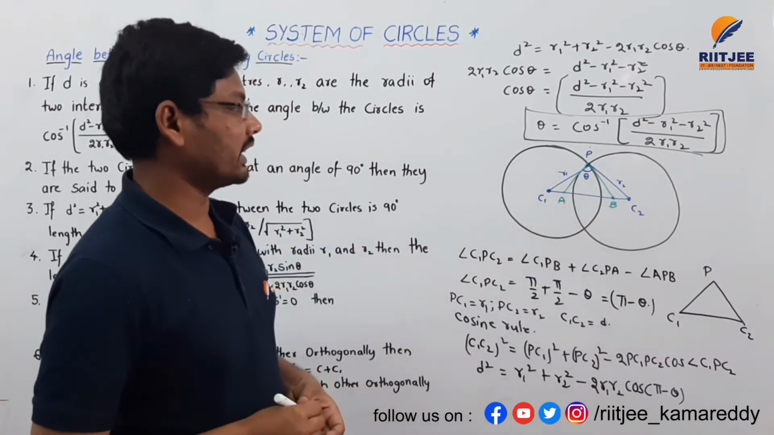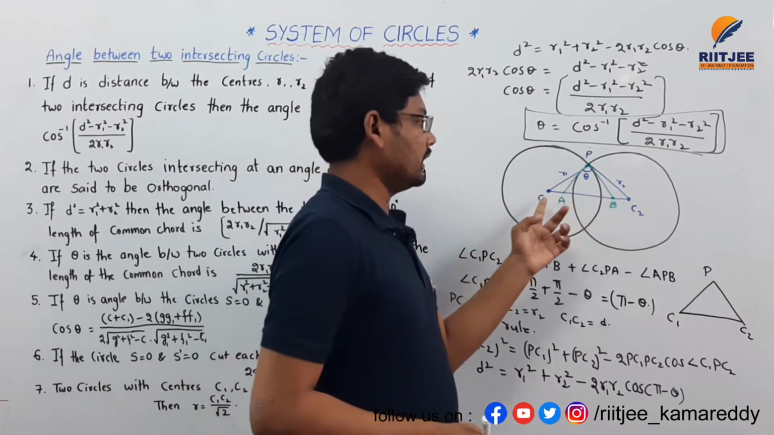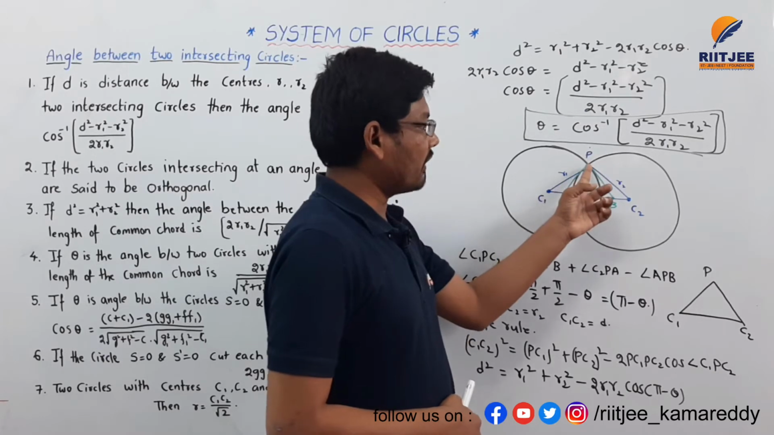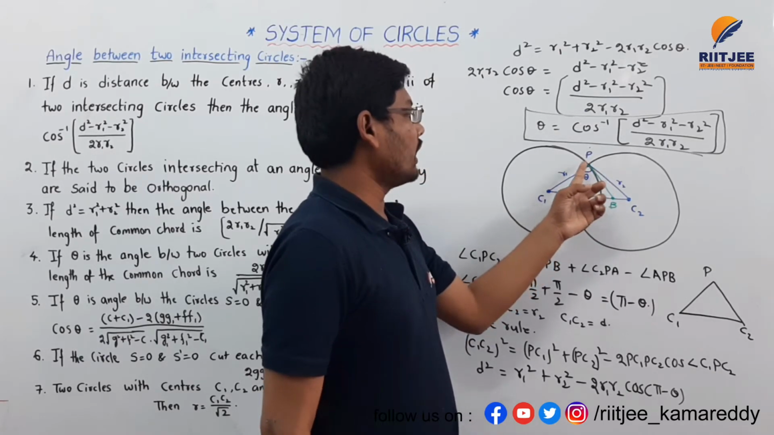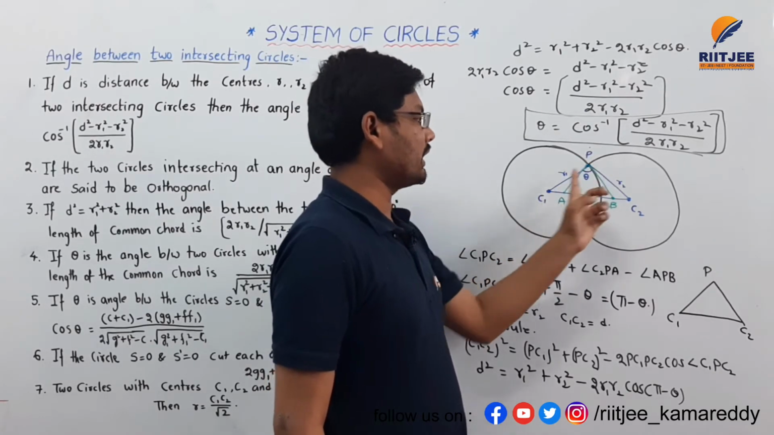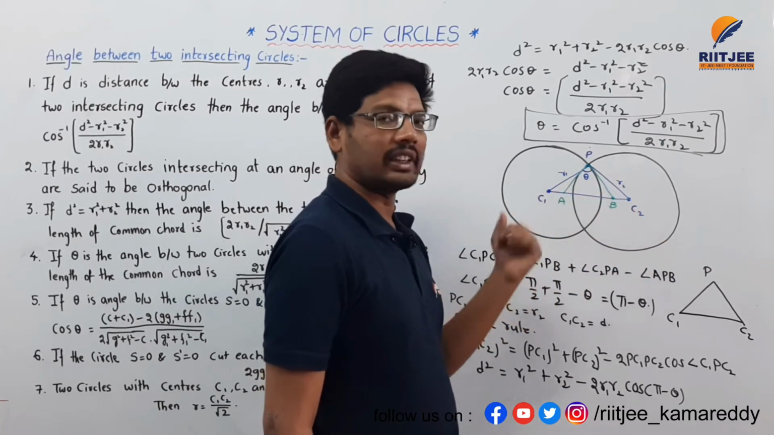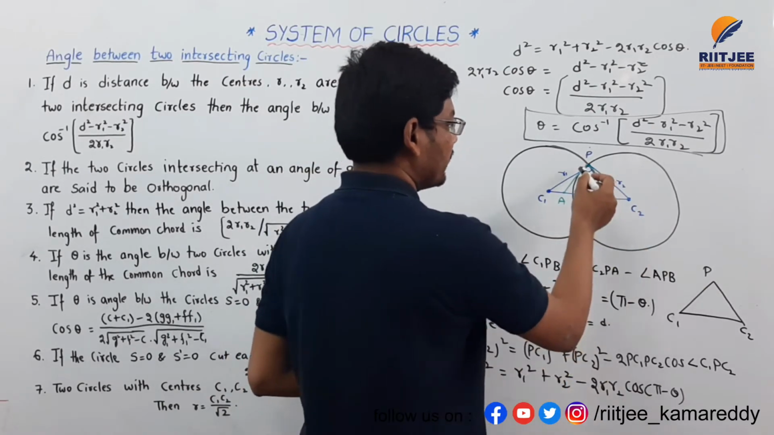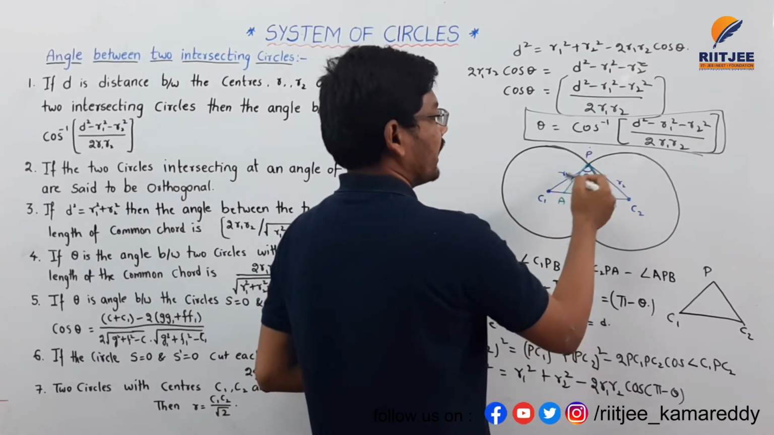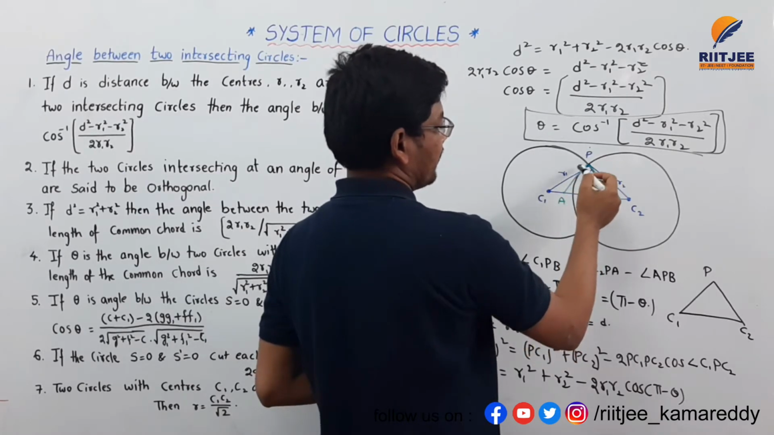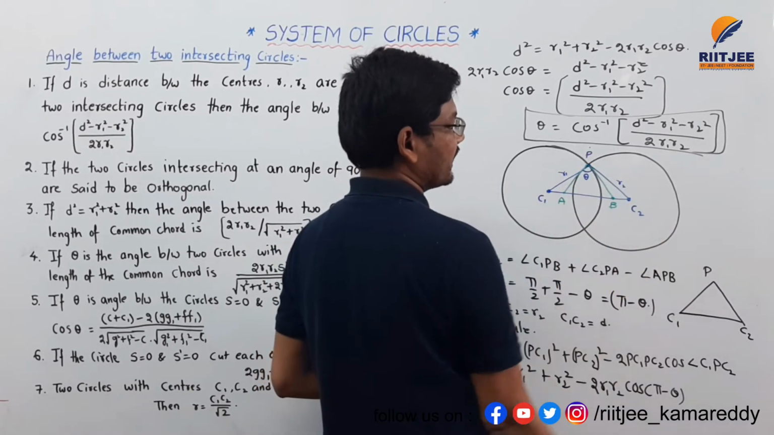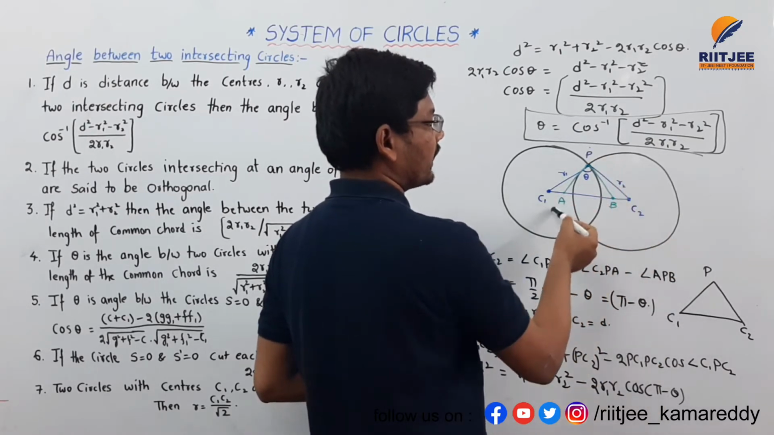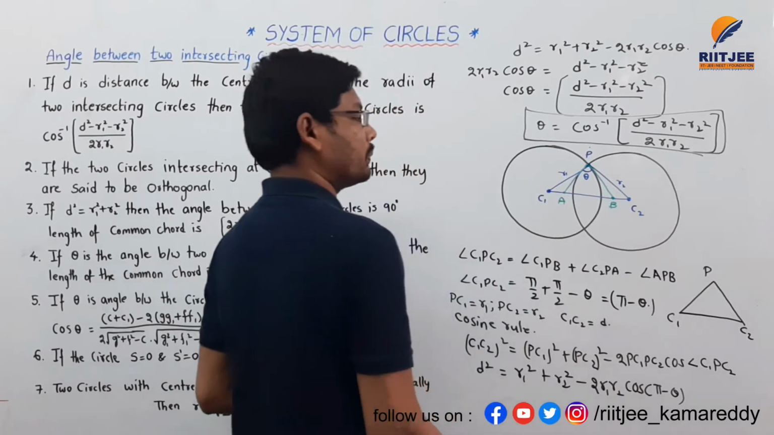Listen once again. Here C1C2 is the distance, and P is the point of intersection. I am drawing the radii PC1 and PC2 from the point of intersection to the centers, so that we are getting radii r1 and r2 here. At the point P on the first circle we are drawing a tangent, that is PB, and in the same way, at P on the second circle we are drawing one more tangent, that is PA.